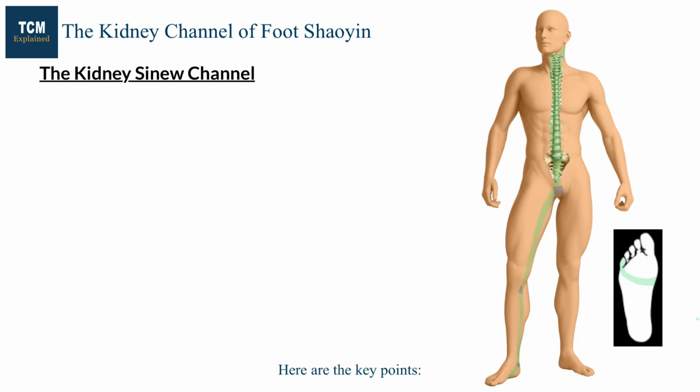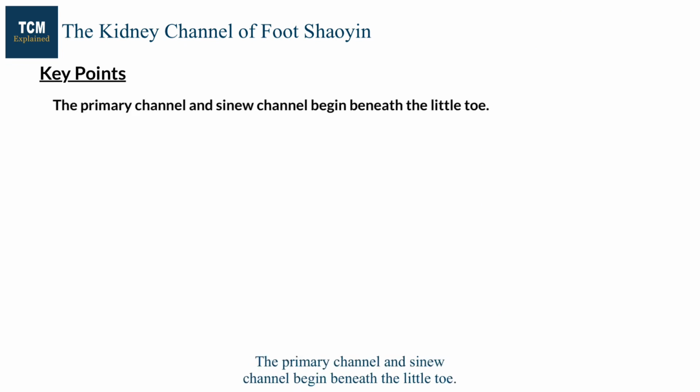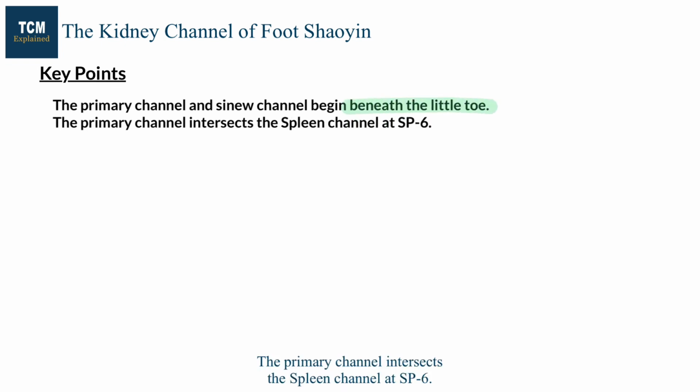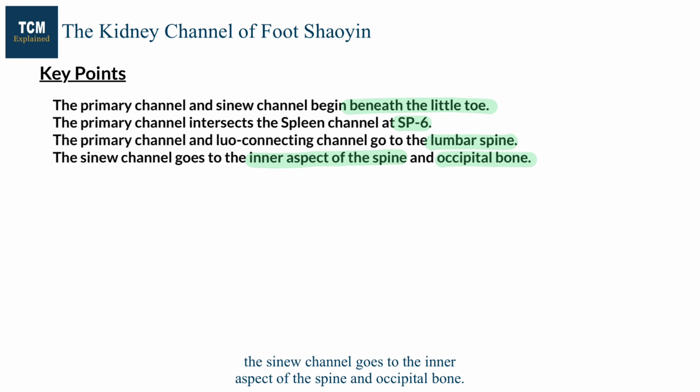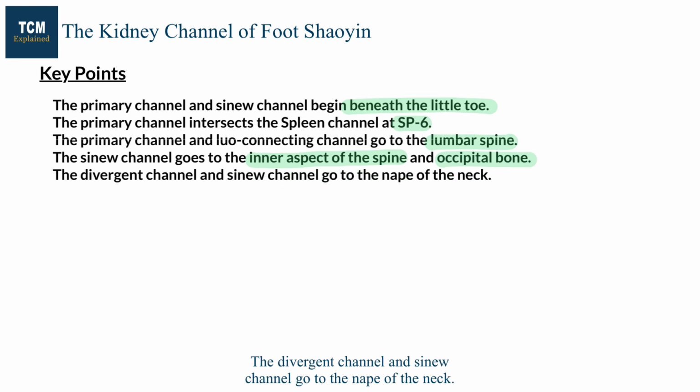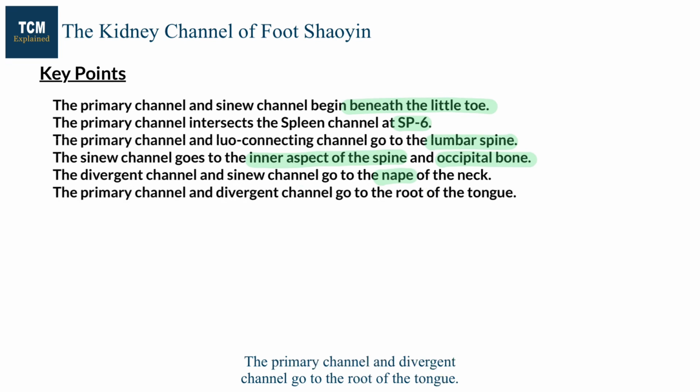Here are the key points. The primary channel and sinew channel begin beneath the little toe. The primary channel intersects the spleen channel at spleen 6. The primary channel and luo-connecting channel go to the lumbar spine. The sinew channel goes to the inner aspect of the spine and occipital bone. The divergent channel and sinew channel go to the nape of the neck. The primary channel and divergent channel go to the root of the tongue.